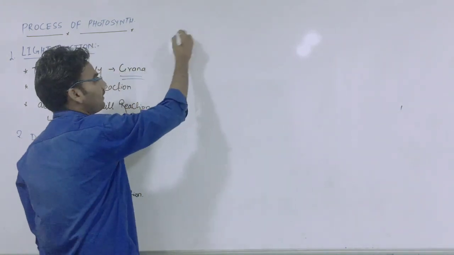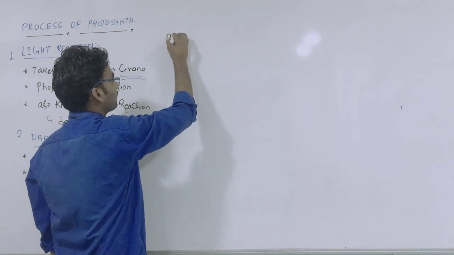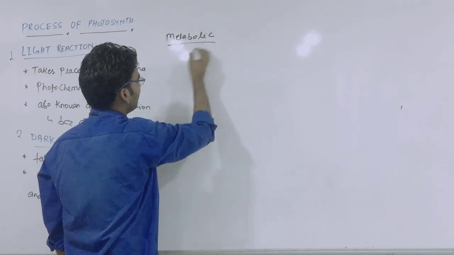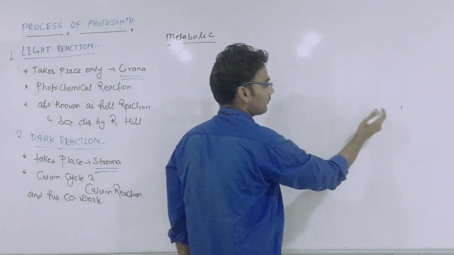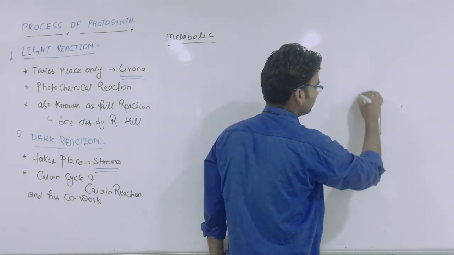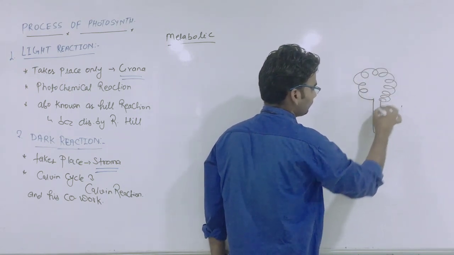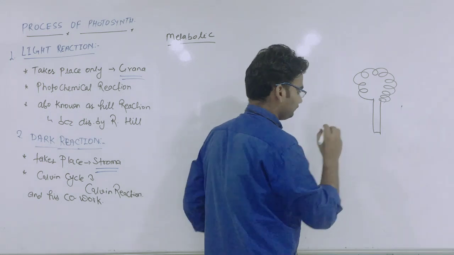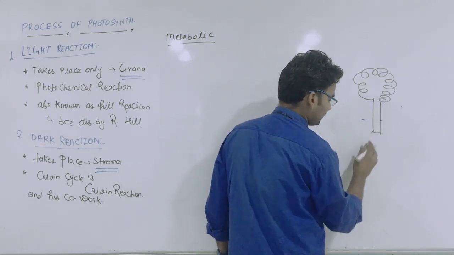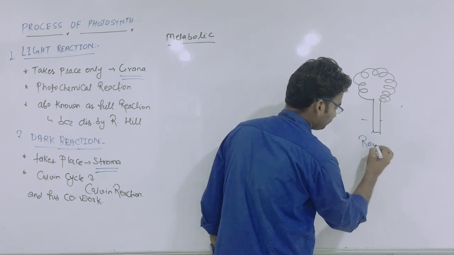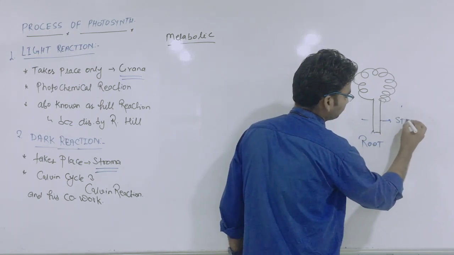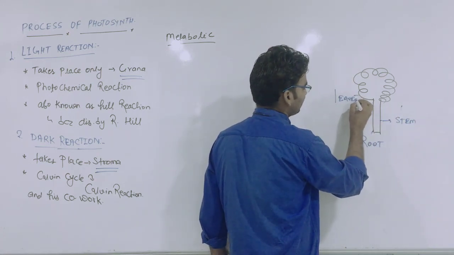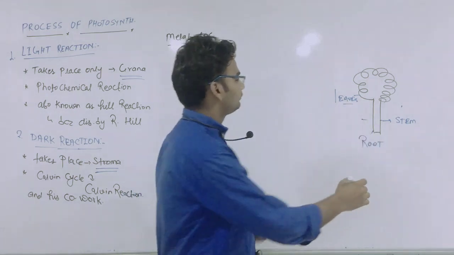So you can see here metabolic activity. First I want to describe one plant, very simply. Here I will divide it into three parts. First root, second stem, third leaves. Very important for photosynthesis. Okay, clear?